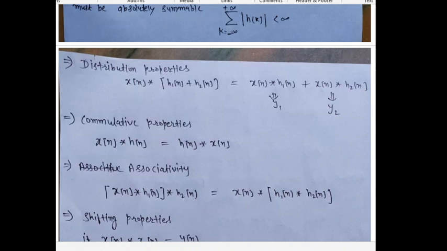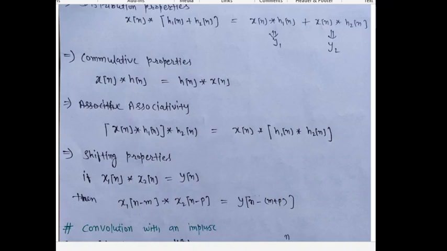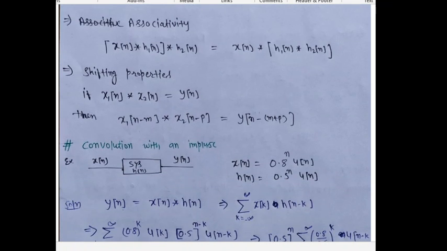And for the shifting property, if x n convolution h gives yn, and when we shift the input by m and shift the system h2 again by p, this gives the output y shifted by the total shift m plus p. Next, we will discuss convolution with an impulse.